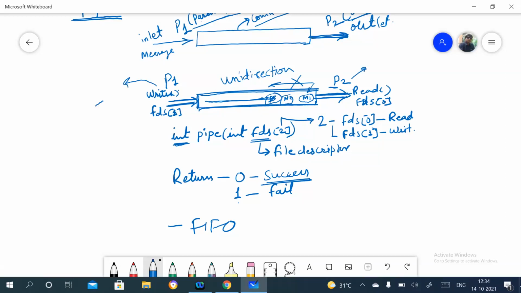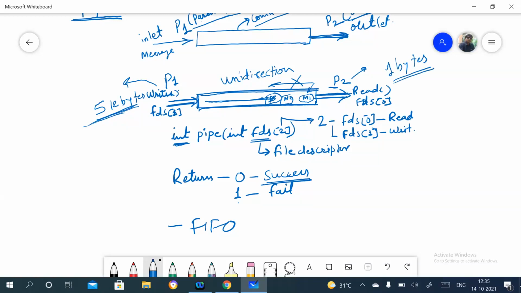P1 will write 512 bytes at a time, but P2 will read only 1 byte at a time. So writing is 512 bytes from this end, and reading from this end is only 1 byte at a time.